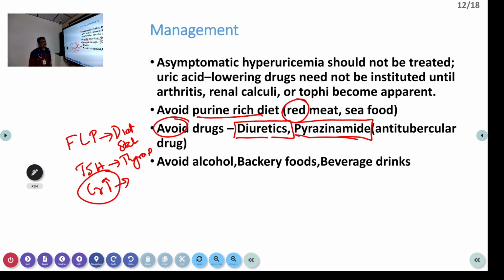Diuretics, if started for cardiac failure, you can continue. But if the uric acid is producing some problem like acute gout, and on top of that you are using these drugs, then it is better to give some drugs which can control the uric acid. Avoid alcohol, bakery items, beverages, drinks, all these things are important.